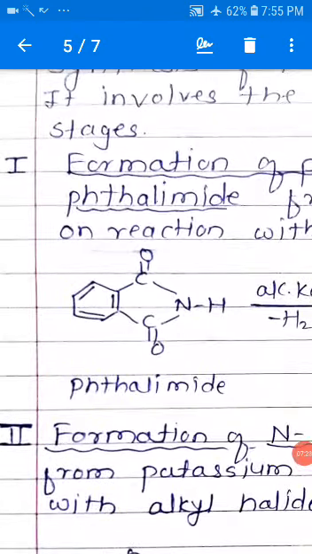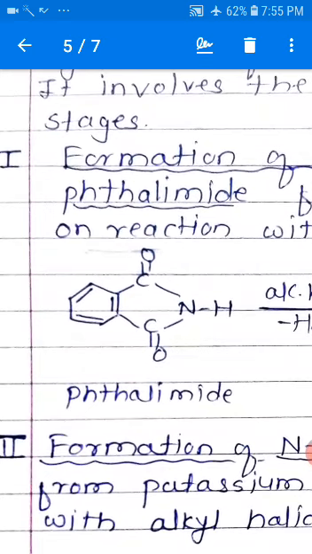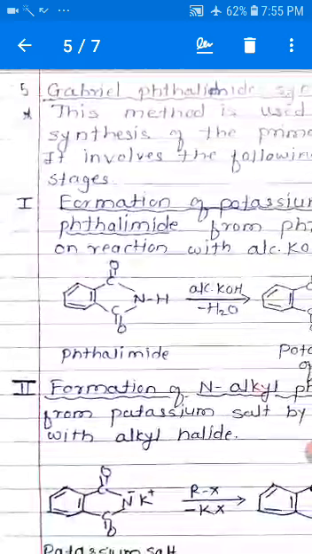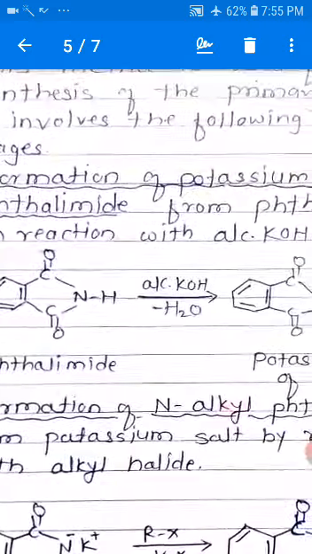This is the structure of phthalimide, in which the hydrogen is acidic hydrogen, and hence this reaction is in presence of alcoholic KOH, in which OH has negative charge and K has positive charge. This OH minus combines with the acidic hydrogen, which contains positive charge, and hence there is removal of a water molecule.